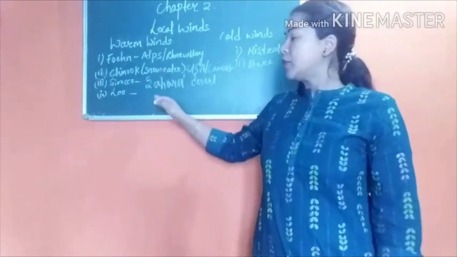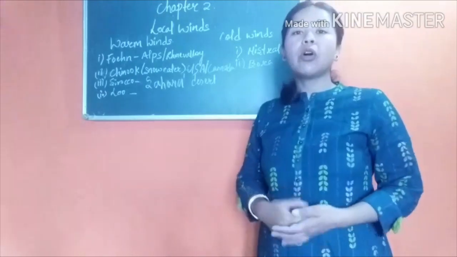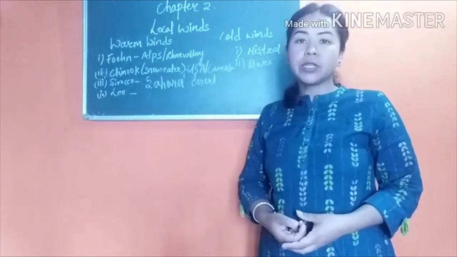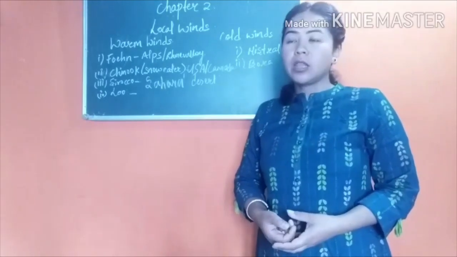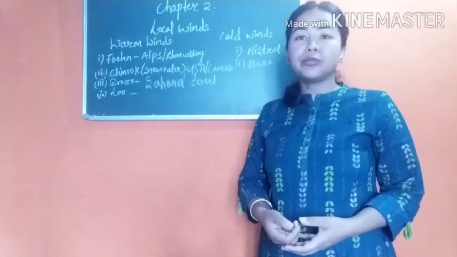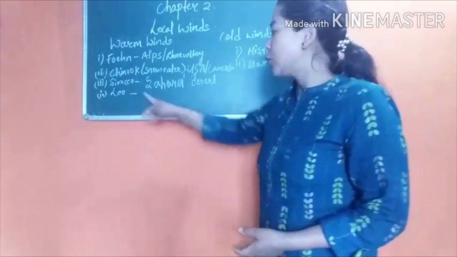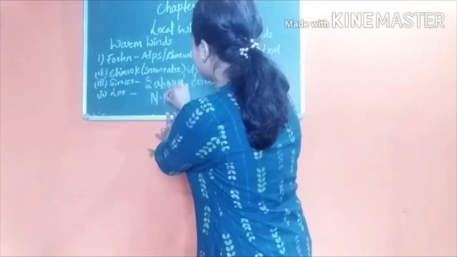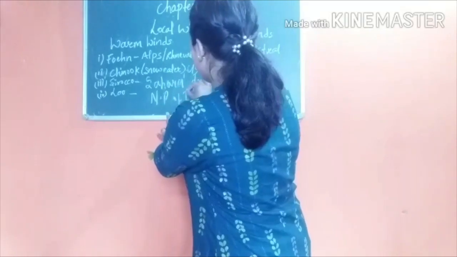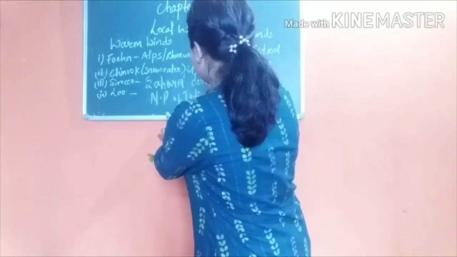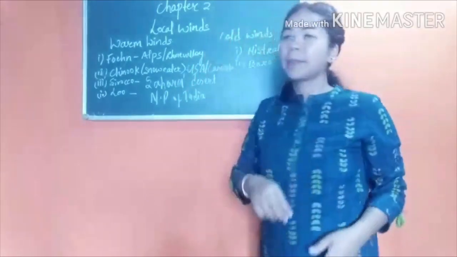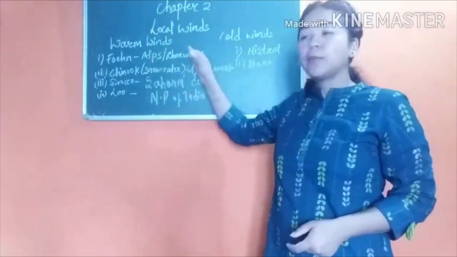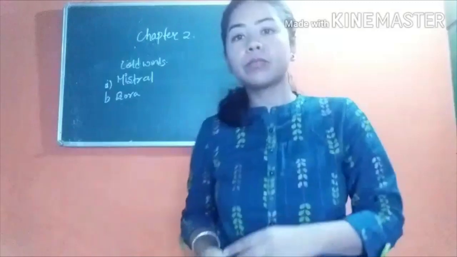Next is Lu. Lu is a hot and dry wind that blows over the northern plains of India during the summer season, in the months of April to June. So Lu blows in the northern plains of India. So these are some of the warm winds and the places over which they blow.